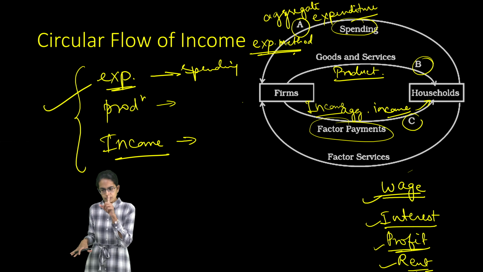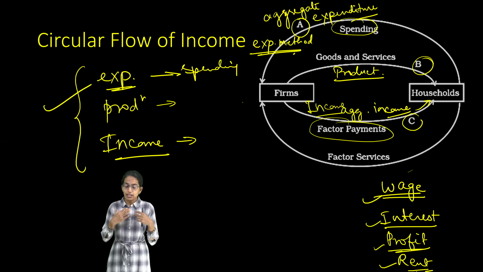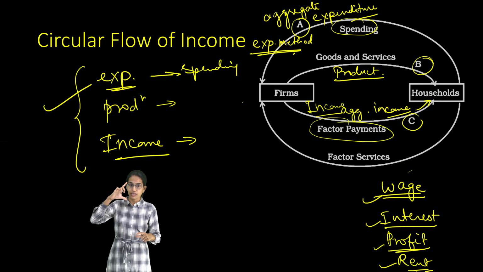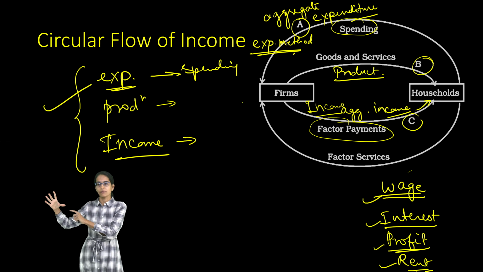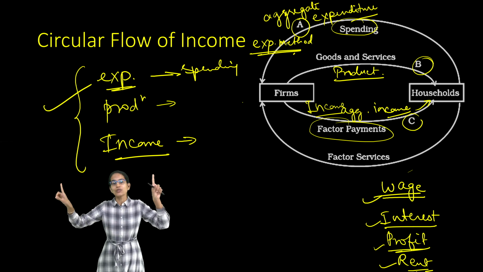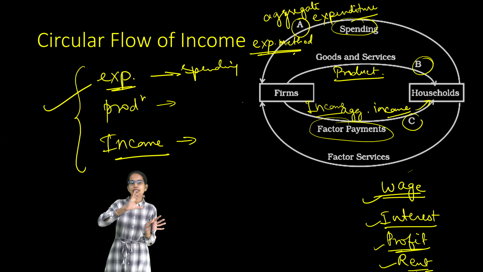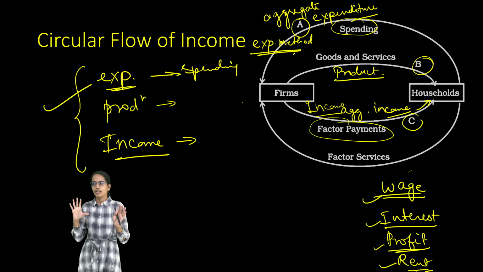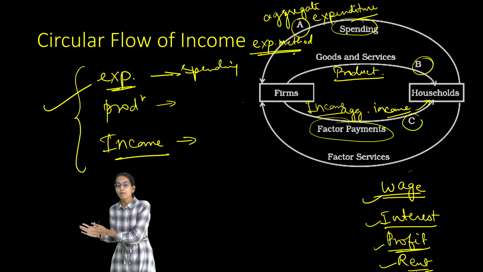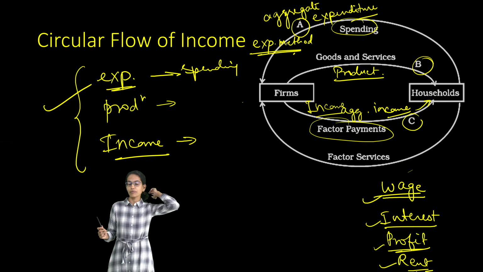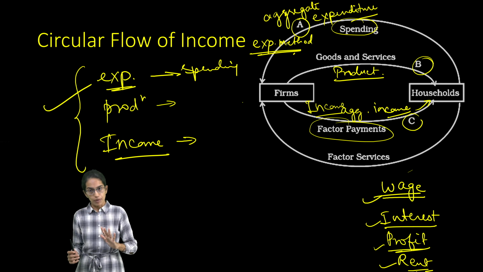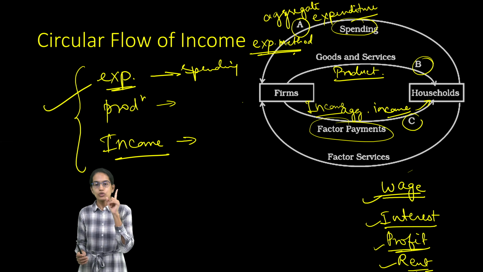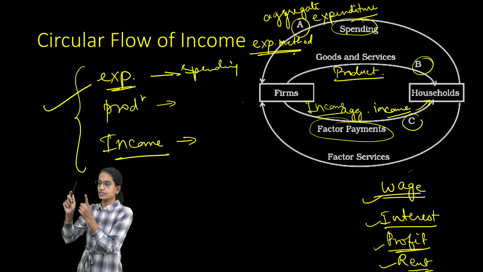Now note, this is where we are talking about aggregate. I cannot say that if my income is increased by X percentage, my expenditure would also increase by X percentage. But for an aggregate society, I can say that if income is increased by X percentage, the expenditure would increase by Y percentage, right? So it's not required that the same person whose income is increased would be spending proportionately in the same amount. It's not at all required. So that's one important thing. And the circular flow of income again says, as the income increases, what would happen?